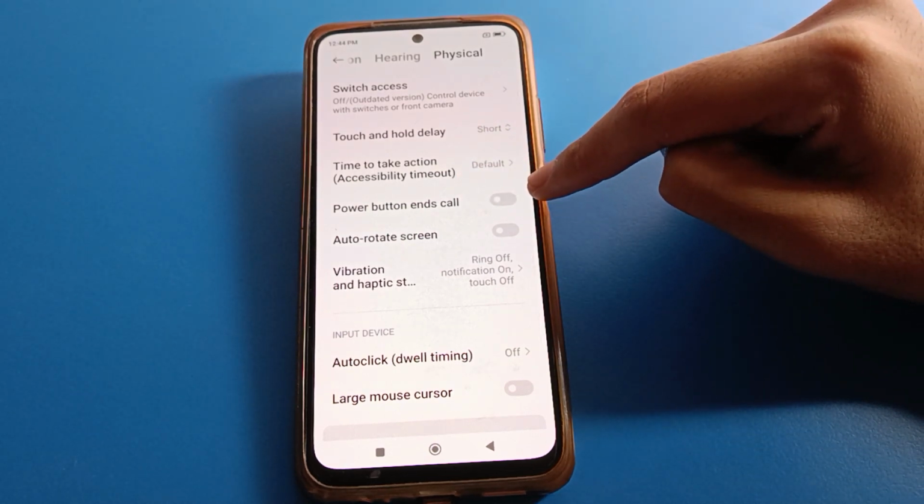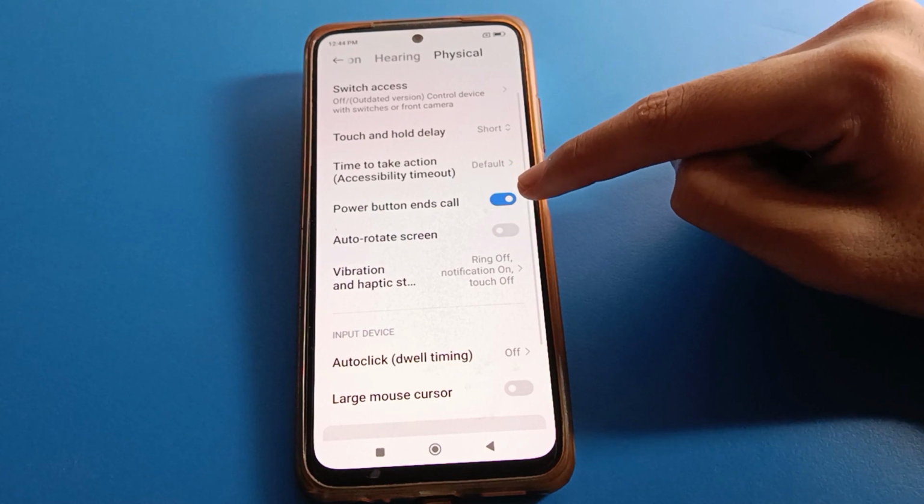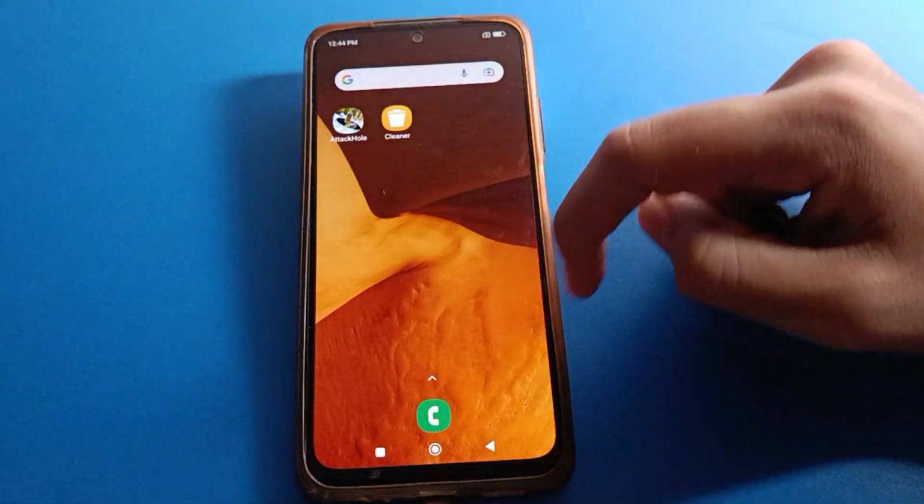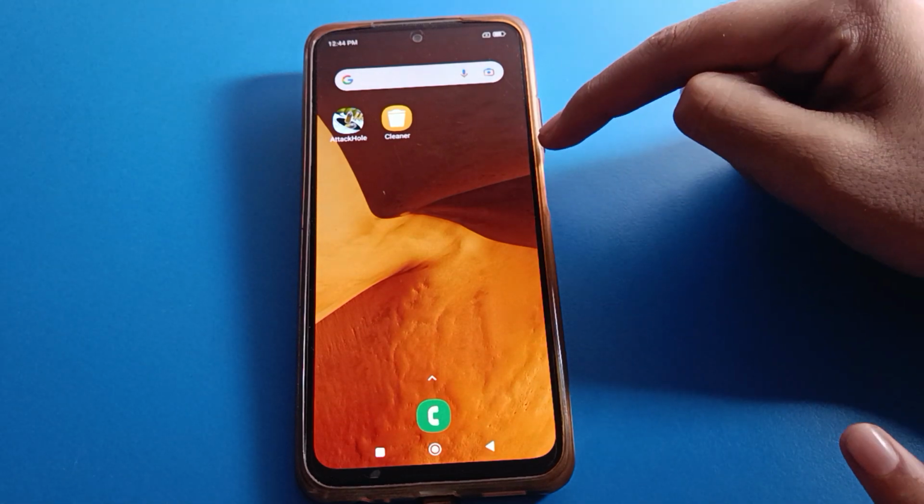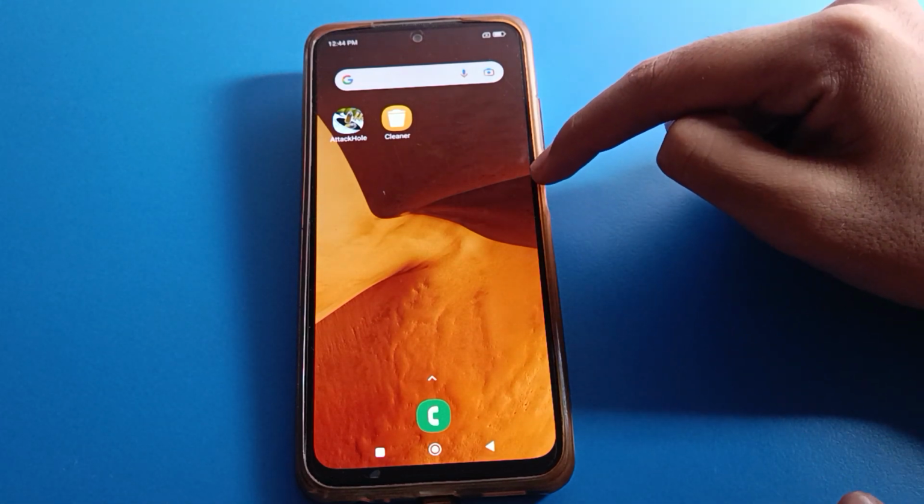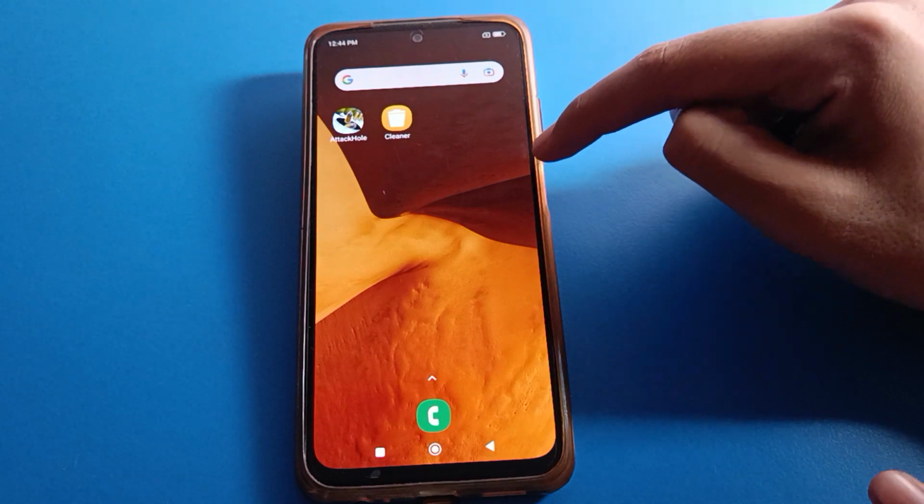You want to turn on power button to end call, click here. So friends, after turning on power button to end call, when your phone screen is on and any call comes on your device, then you can cut the call with the power button. Press the power button and you can cut the call in your Redmi mobile.